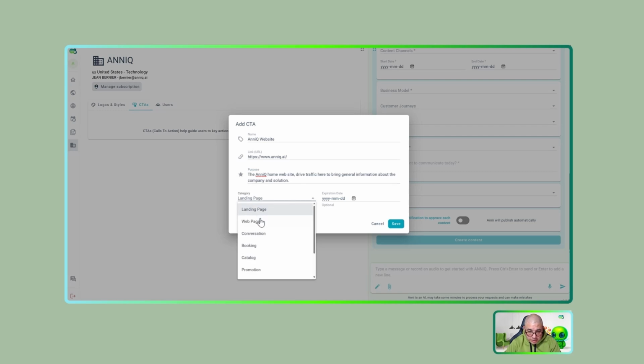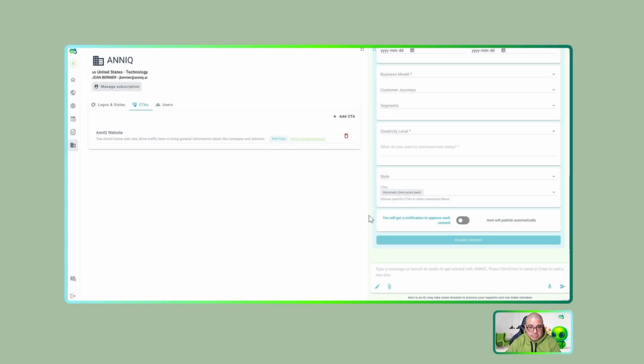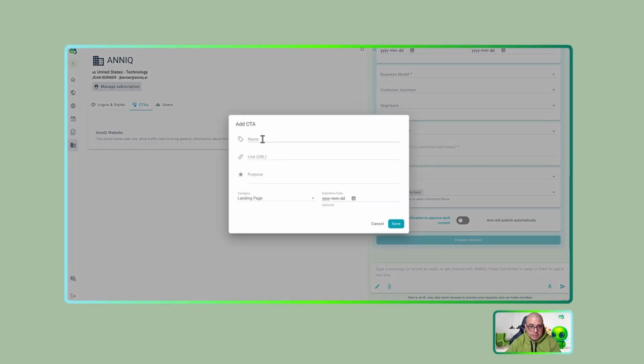Great, I can say here which of these categories is, so web page, and I don't want to set an expiration date. But if I choose an expiration date, that means that this call to action won't be available for any content creation after that date. So click here for save, but I want to add another call to action.